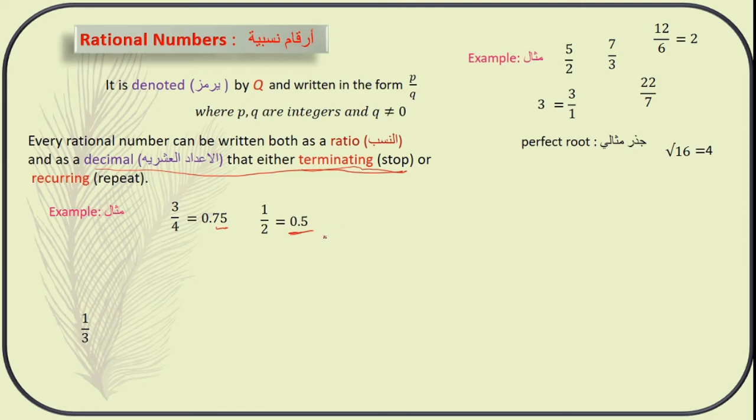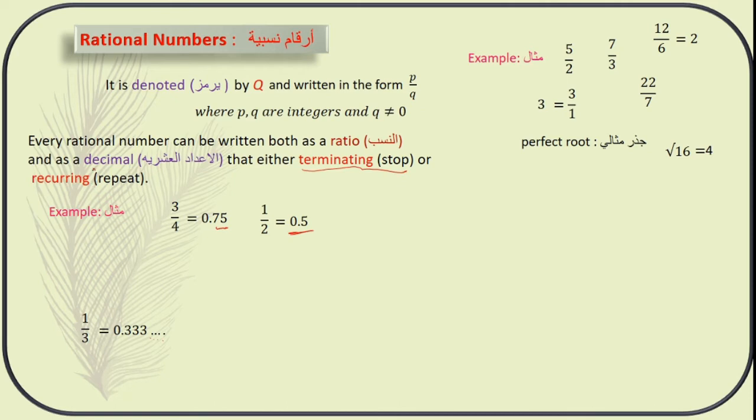So next, if you see 1 by 3, this is a ratio and it can be written in decimal as 0.3333 and so on. It means after 3 it does not stop, it goes on. 0.3333, it will not stop. So these numbers are called recurring, repeating numbers. It will repeat again.